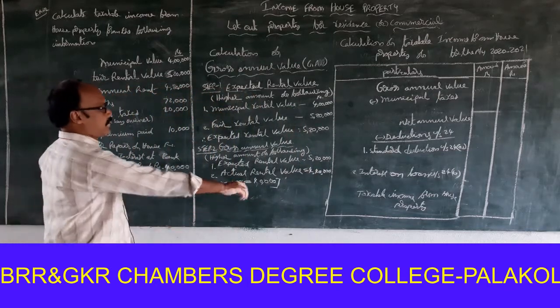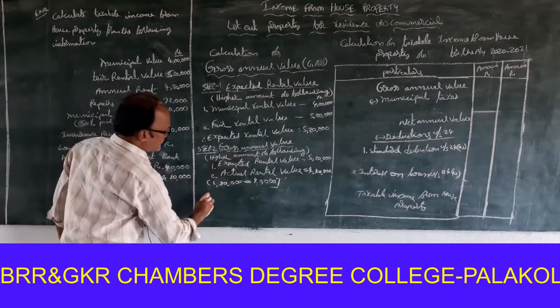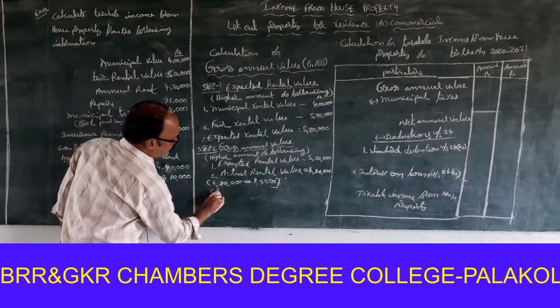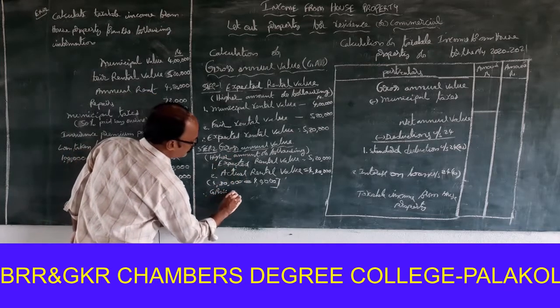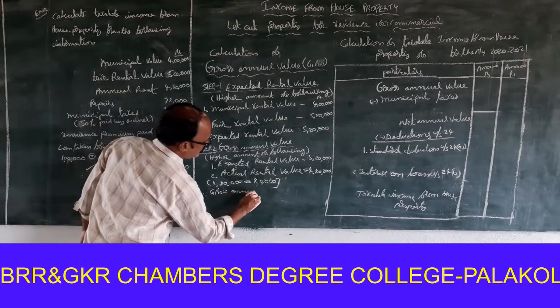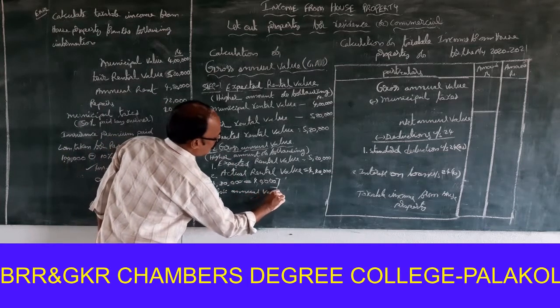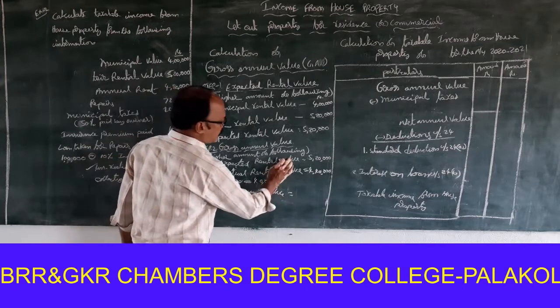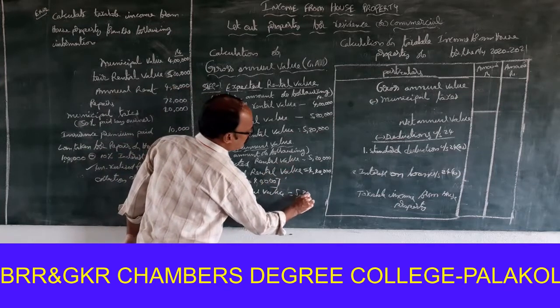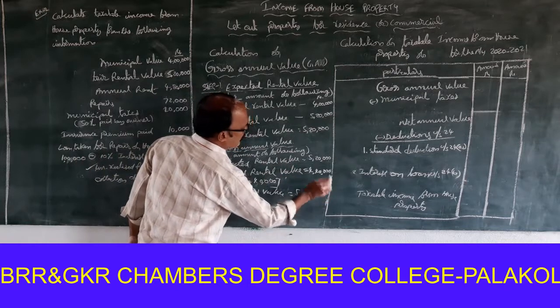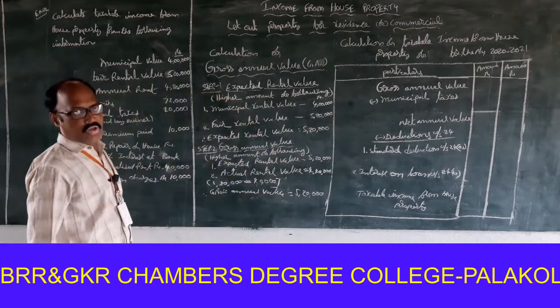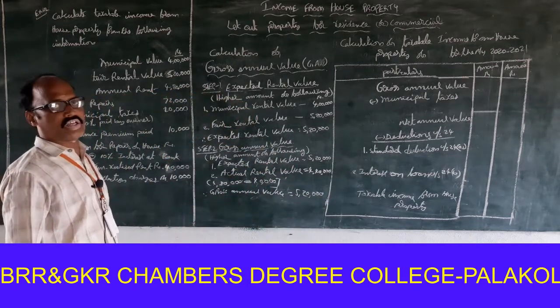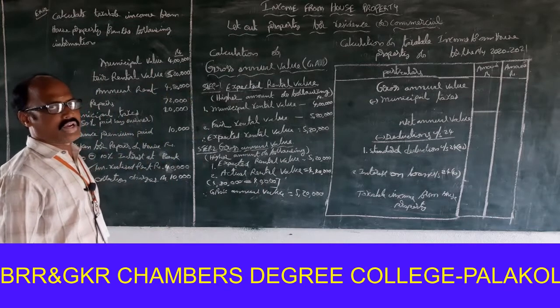That is why the gross annual value is equal to the higher amount of the following, which is 5,20,000. Okay, look at it once.